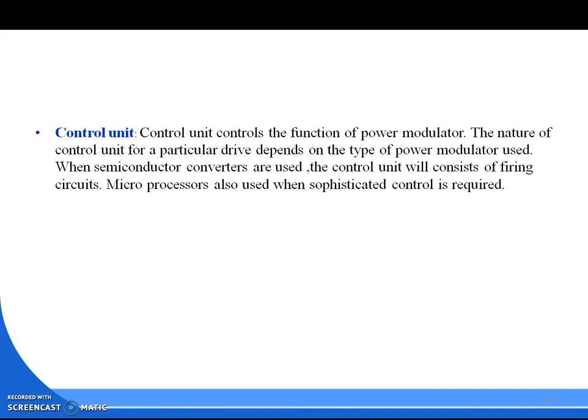Control unit. What is this control unit? The control unit controls the function of the power modulator. The nature of the control unit for a particular drive depends on the type of power modulator used. When semiconductor converters are used, the control unit will consist of a firing circuit. A microprocessor is also used when sophisticated control is required.